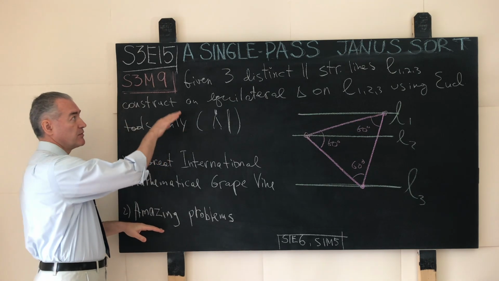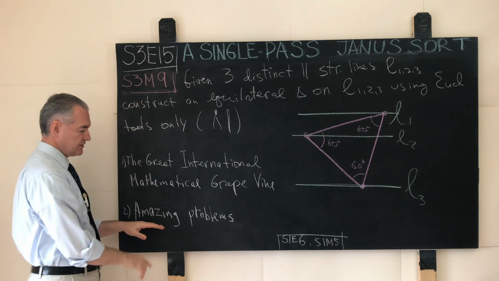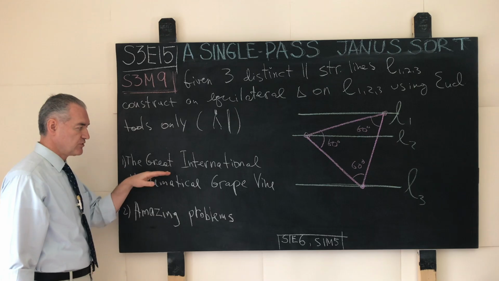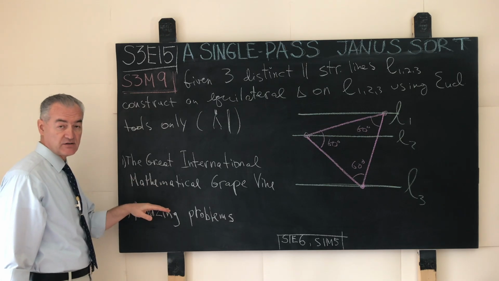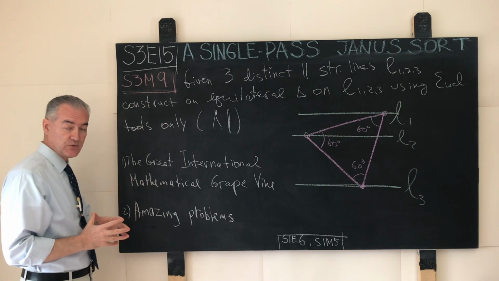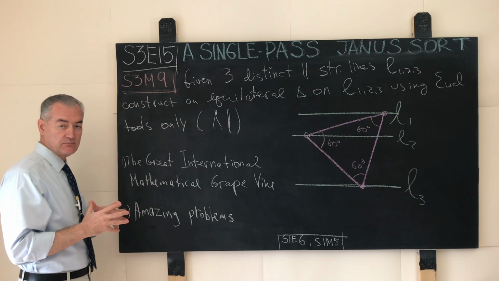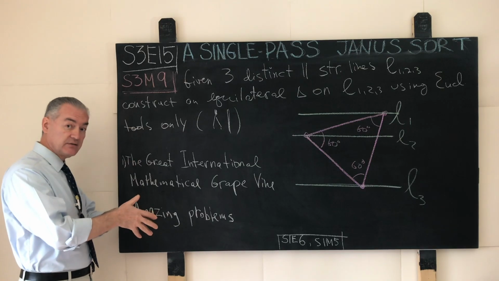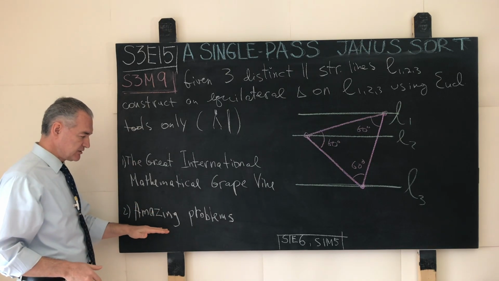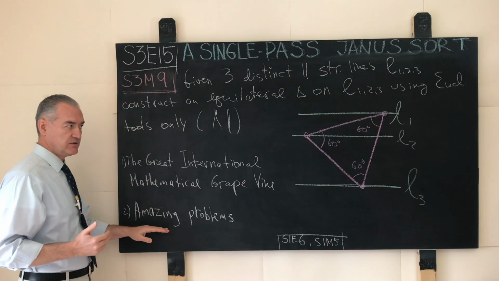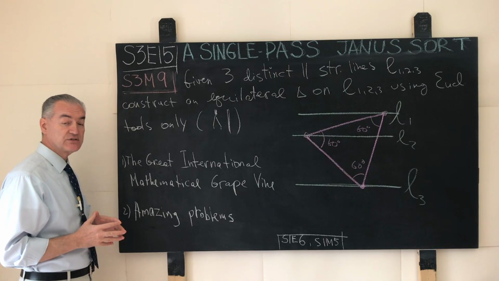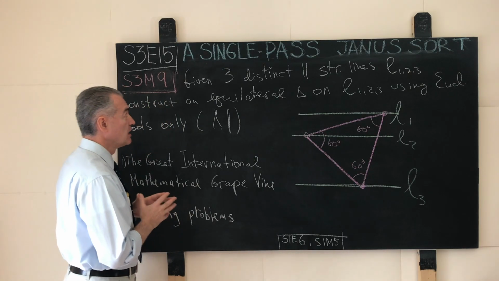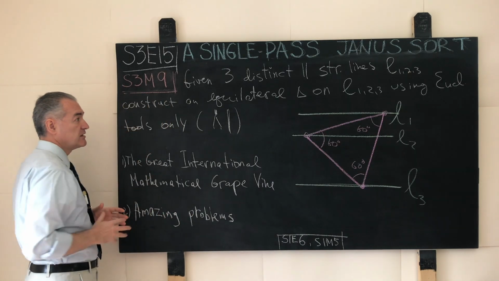Now, this problem, S3E9, is a typical example of a really amazing problem. It does live on the great international mathematical grapevine. It is of an exquisite mathematical beauty all by itself, in isolation from everything. And on top of that, it is an amazing problem because every time you look at it, you invent a new solution. And this is what we invite you to do. So the problem S3E9 is the following.